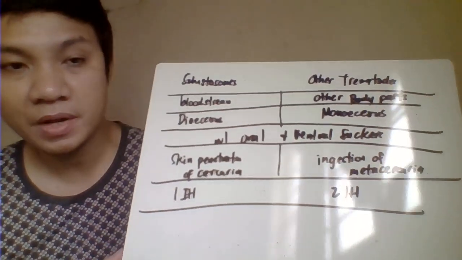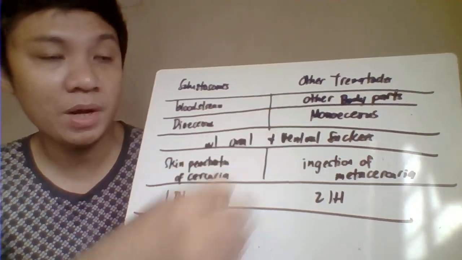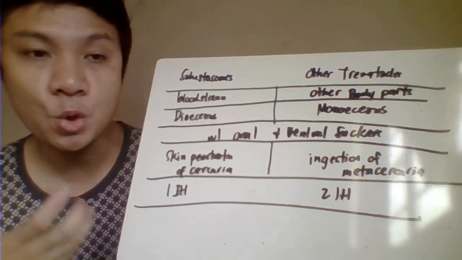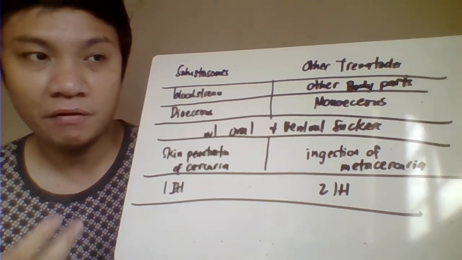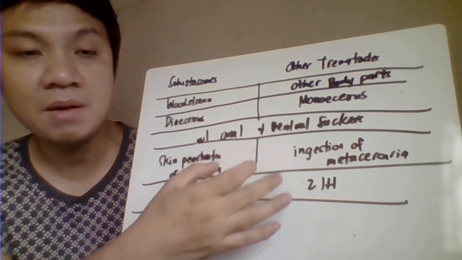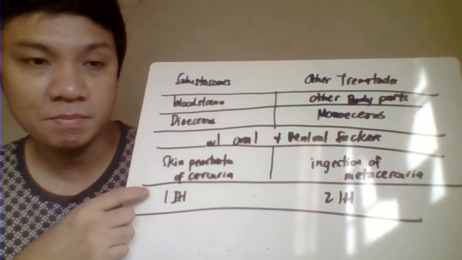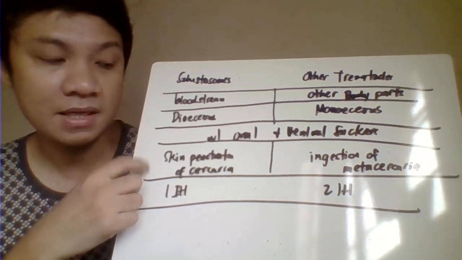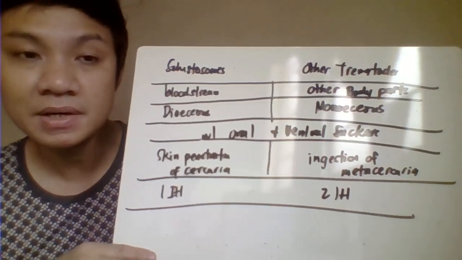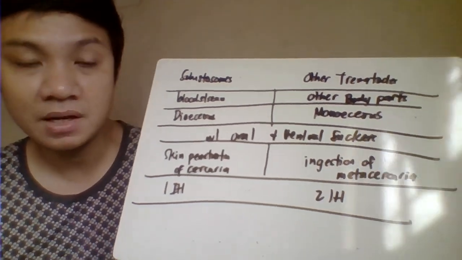The schistosomes are dioecious, with separate male and female adult worms. The others are monoecious, with only one adult worm housing both the male and female reproductive organs. Both have oral and ventral suckers. The infective stage for schistosomes is the cercaria, and you get infected through skin penetration. Whereas for other trematodes, the infective stage is the metacercaria, they have two intermediate hosts, and you get infected by ingestion of the metacercaria.